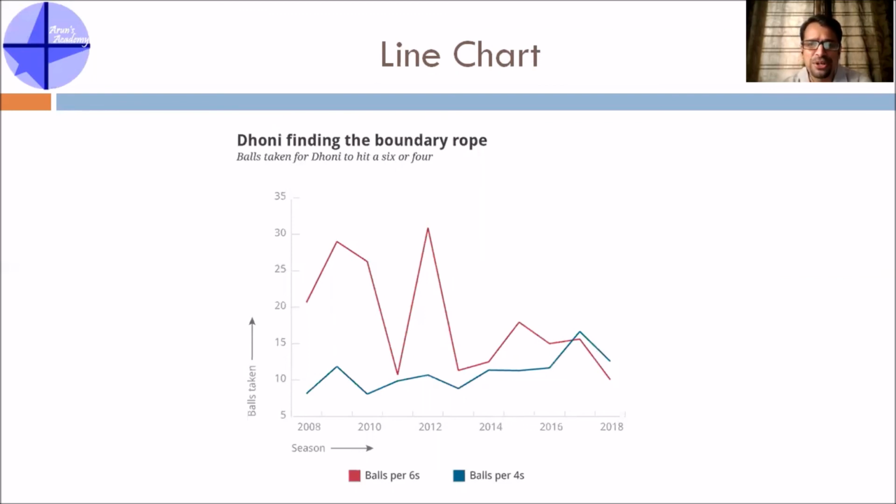The moment you see this, try to understand and grasp the entire information. The question can be asked like, in which year did Dhoni take the least number of balls to hit a 6? Now you know that 6 is represented by the red line and you are looking for the least number of balls. So the year is 2018. Like this, you will have either a table of data or charts, which is the best way of representing data. You have to understand that particular information, then answer the questions in data interpretation.